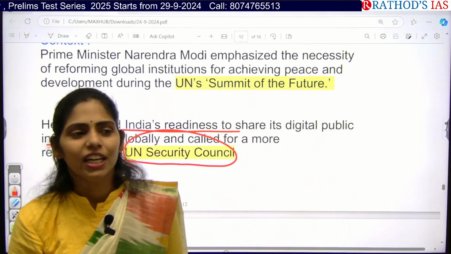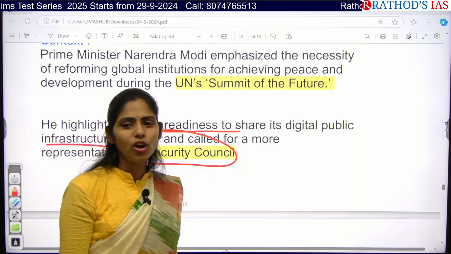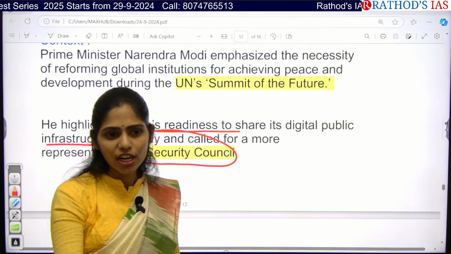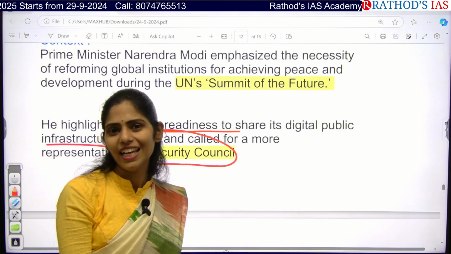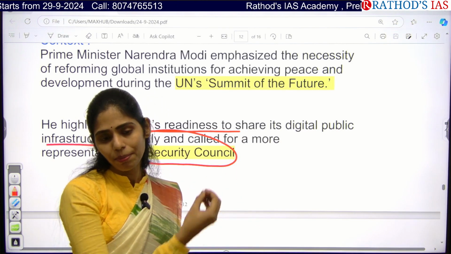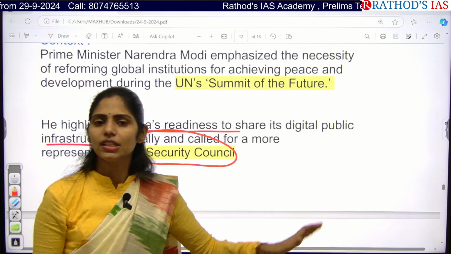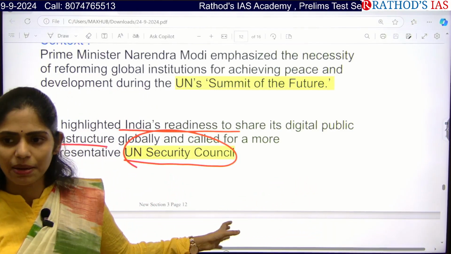And if there is an increase in membership, then what happens? Every country's contributions can be increased so that we can effectively take steps to establish peace across the world. So this is the thing which is focused on by our Prime Minister. Clear?